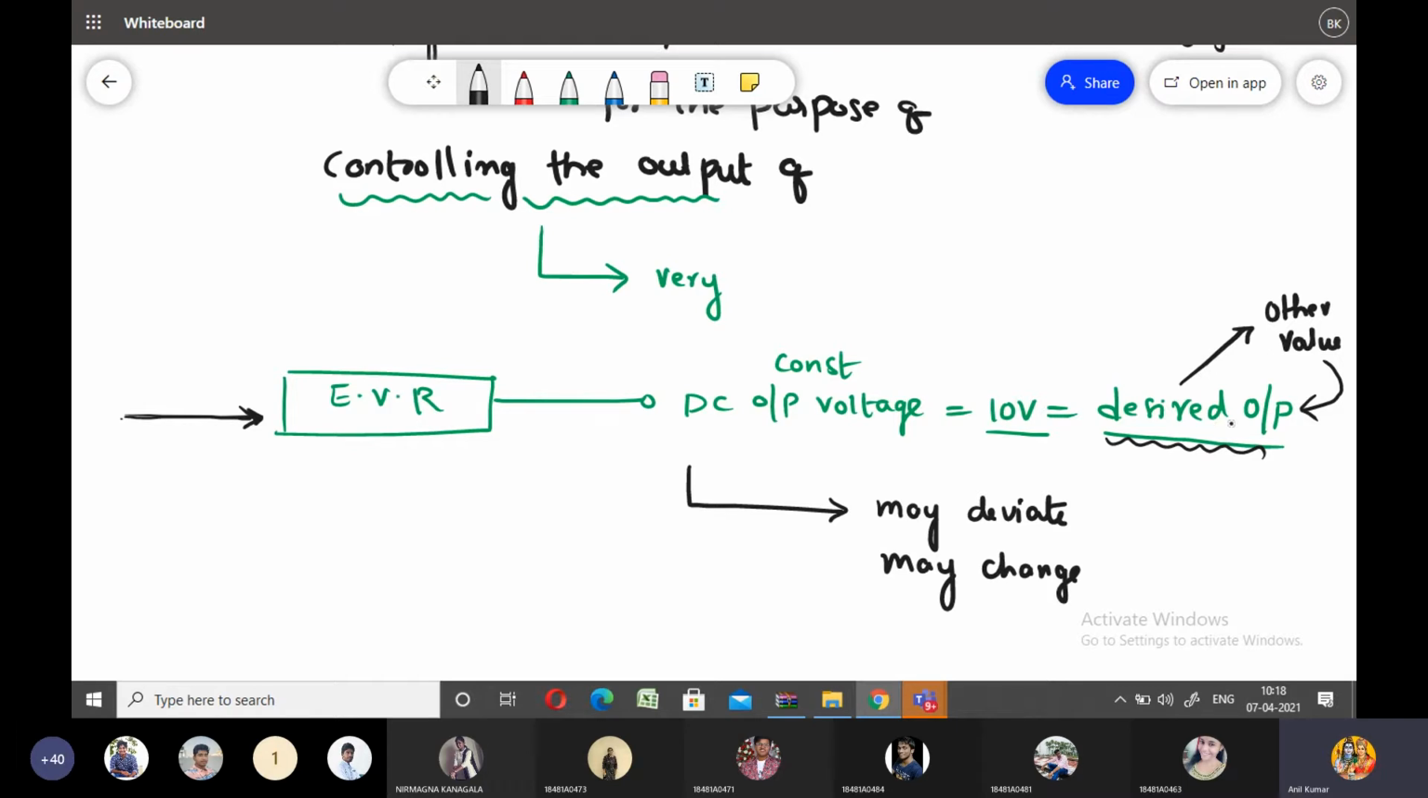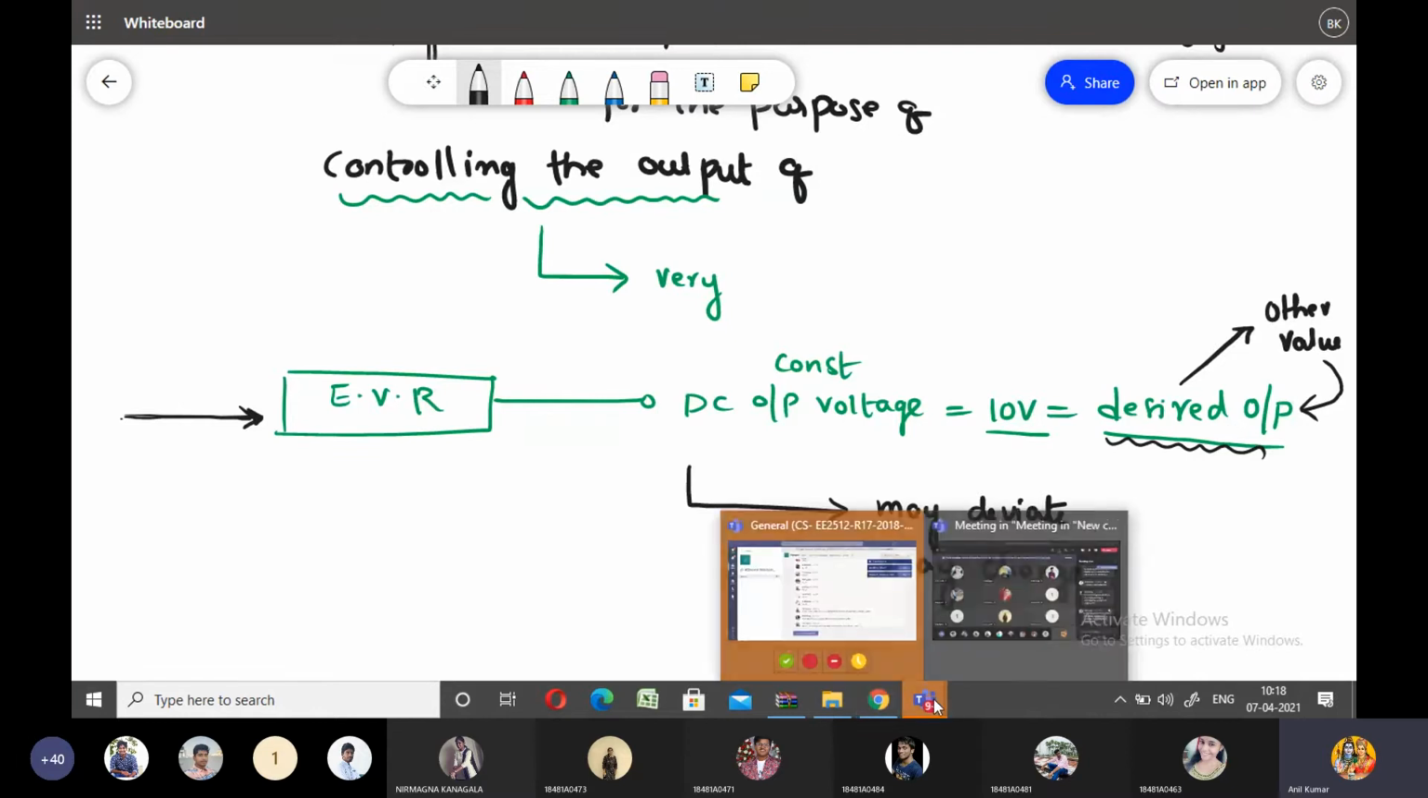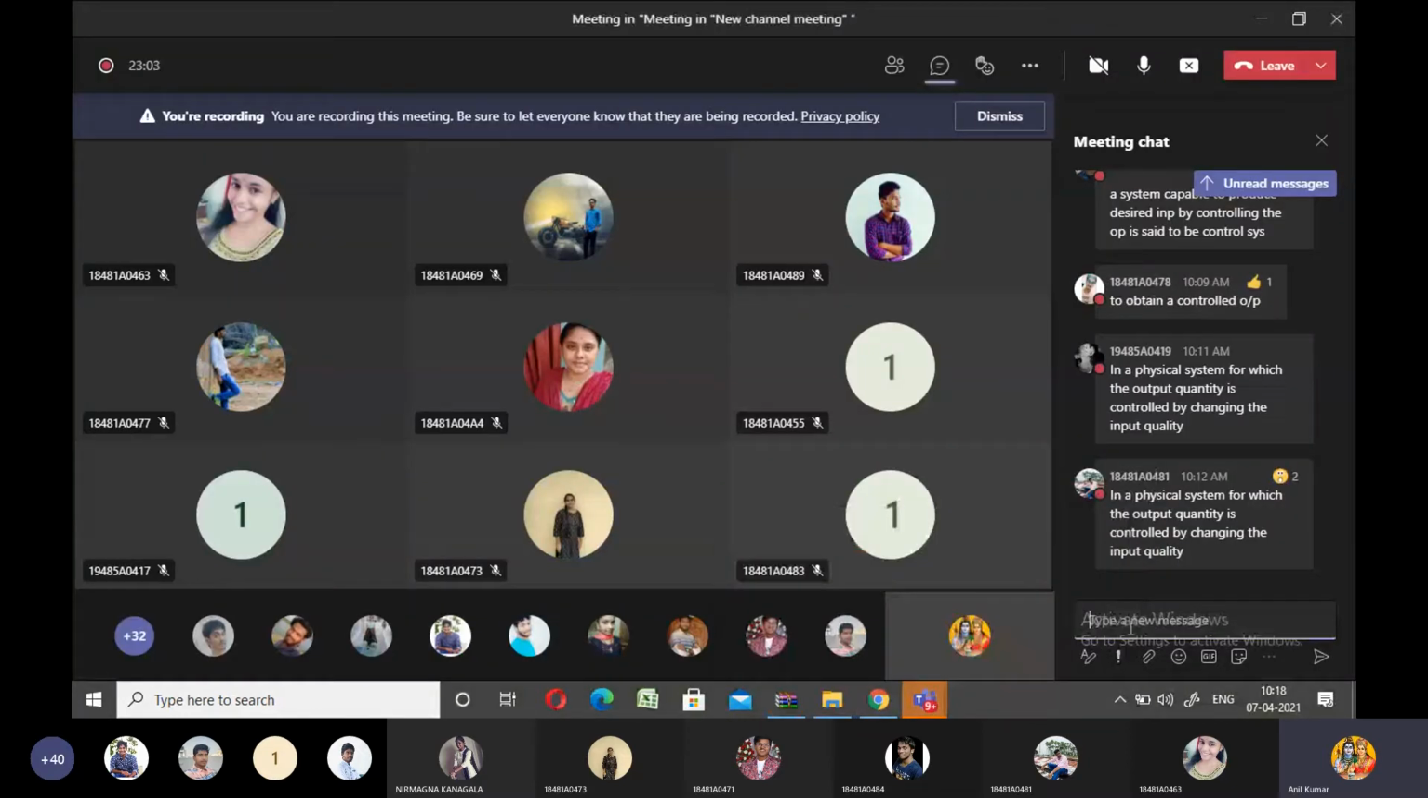Therefore the control action is a very important parameter in control systems. Is it okay? So all of you please respond to me. Why is the control action necessary in control systems? If the control action is not done at the output of the control system, what happens? Anyone please respond to me via the chat box. I need your answers in the chat box.